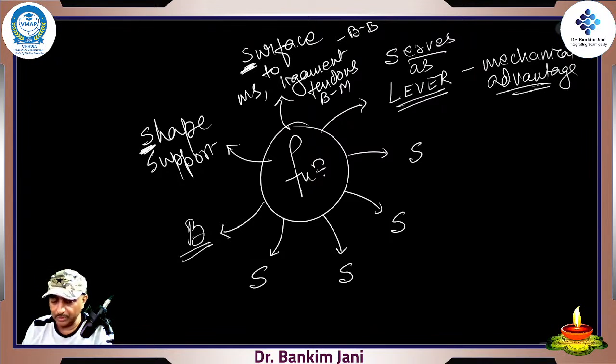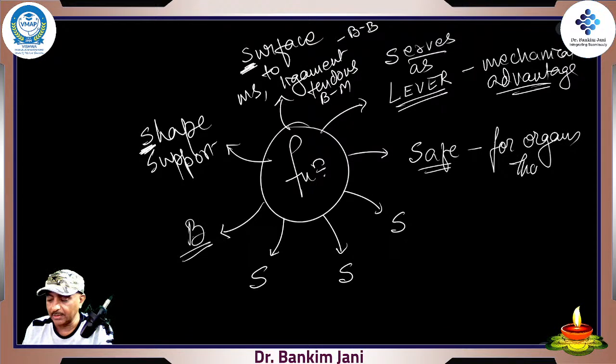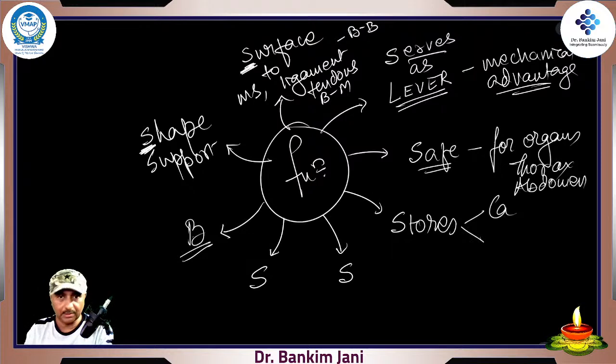Then moving on to the next S. It creates safe space for organs. That means in case of thorax and abdomen, those ribs are surrounding very delicate organs like the heart and lungs, right? So that is how it protects. Then it stores, as we talked about, calcium, phosphorus.